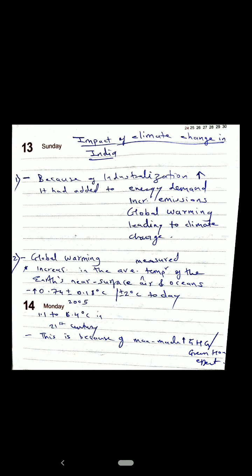But today, if you just see the table, you will find that the average temperature has increased by 2 degrees Celsius, and this is all because of man-made causes, which increase the greenhouse gases or greenhouse effect.